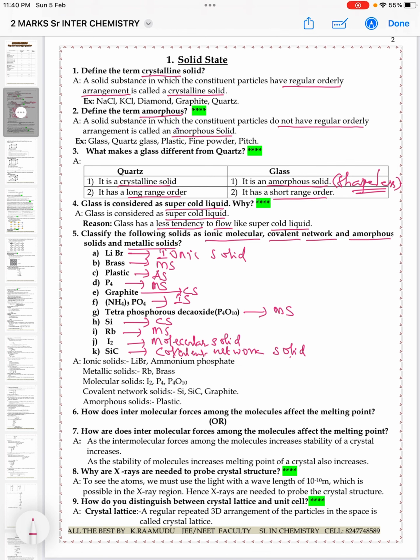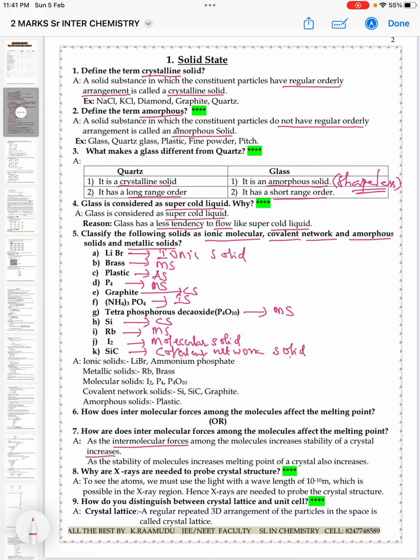Next, how do intermolecular forces among the molecules affect the melting point? As the intermolecular forces among the molecules increase, stability of a crystal increases.